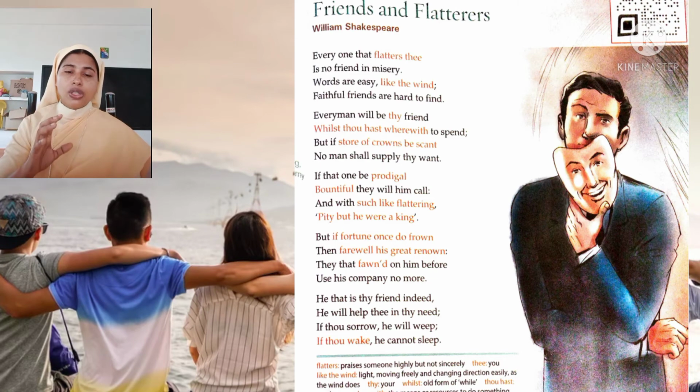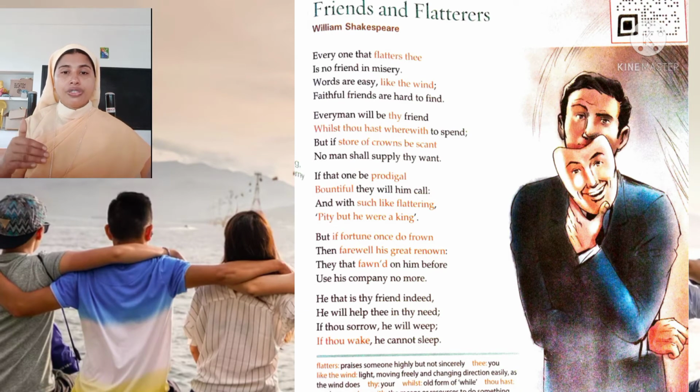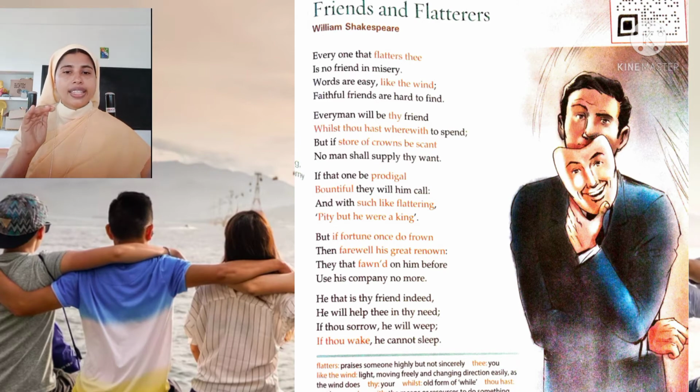A king is a person who is ready to provide everything to his subjects. So the person who spends a lot on his friends, they are ready to call him a friend because he has a lot of wealth. But in times of trouble, no one will be with you. The person who called you generous, the person who called you a king, will disappear.